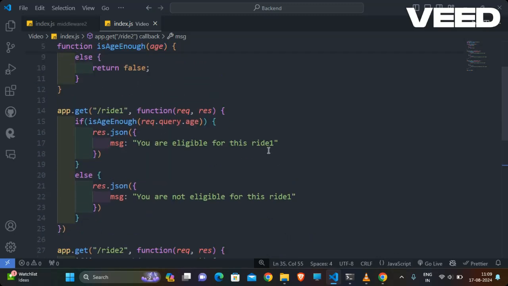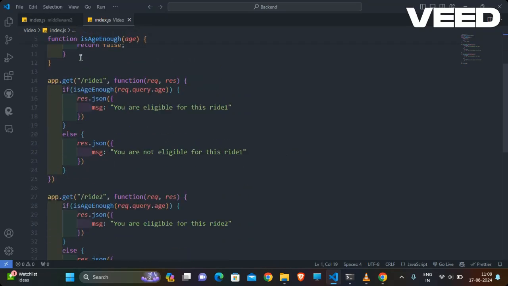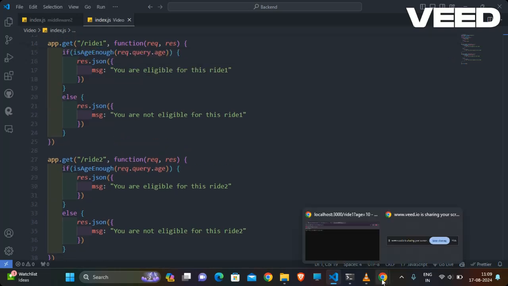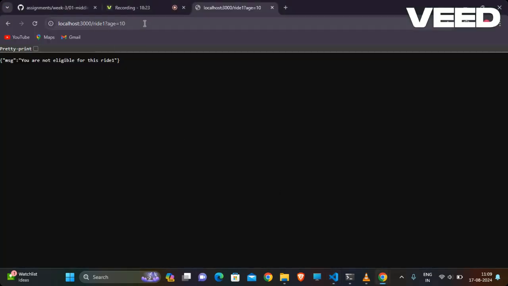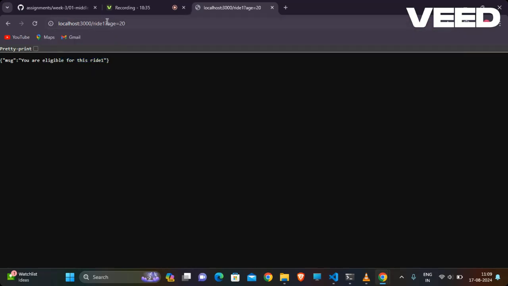So you check the length of our code will be very huge right now. So I am just checking, okay, the age of person, you are not eligible. And if the age of person is greater than 14, means 20, you are eligible for ride one.